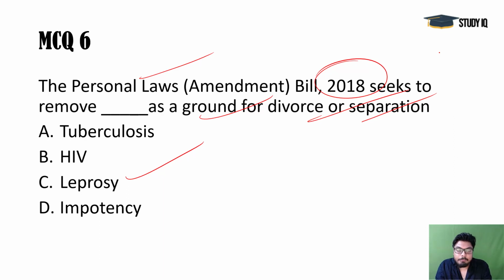Mycobacterium leprae is the bacteria, but in the end of the 70s and starting of the 80s, when MDT came, multi-drug therapy came for this leprosy disease, and it became a curable disease. You see the extremities, these fingers, the toes and all, they all get rotten because the nerves are damaged, so you do not feel pain, heat or something like that, so they start getting damaged. So this is why this person looks very horrible, but now it is a curable disease and